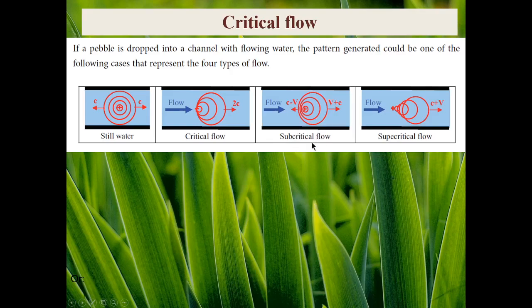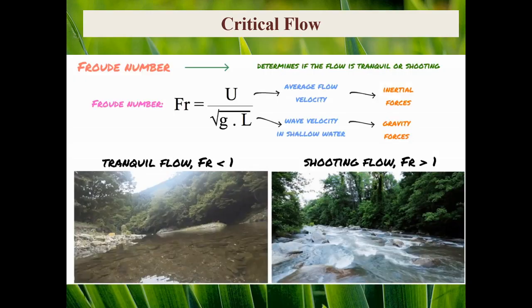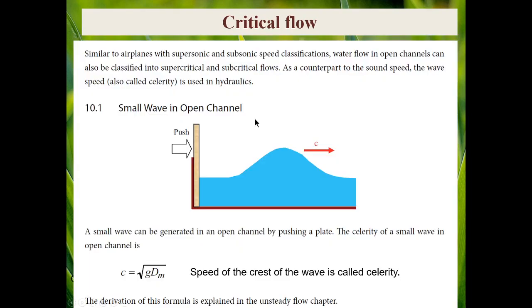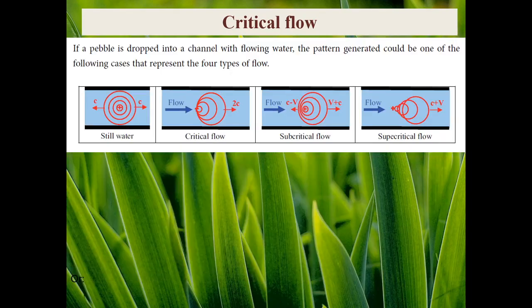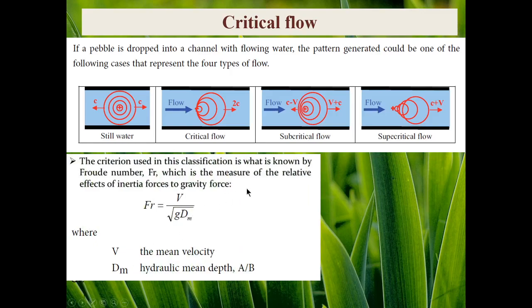The other case is the subcritical flow condition, which means that the Froude number is less than 1. Considering the Froude equation, let's see again, this is our Froude equation. Froude equals u or v, the average velocity, divided by celerity. When we say that Froude is less than 1, it means that u is less than celerity.